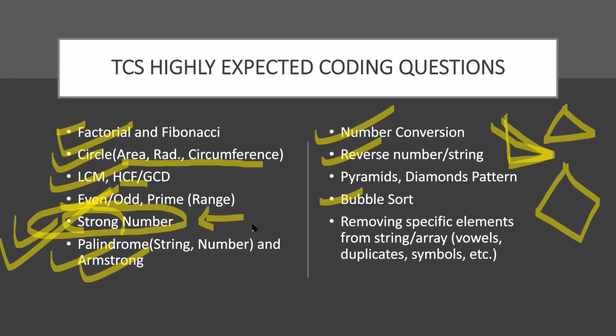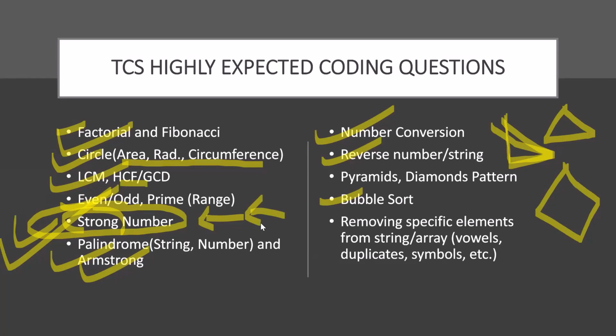There must be small changes, and I've chosen the strong number for discussion because it has all the properties. You will get an idea about factorial, about palindrome and Armstrong, about reversing a number, and also in what way they will make normal modifications in the question, just to increase your mind work.